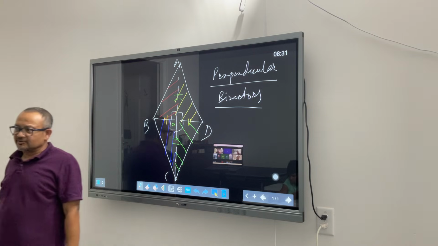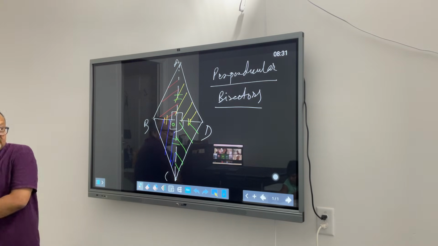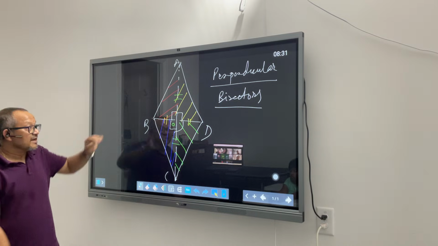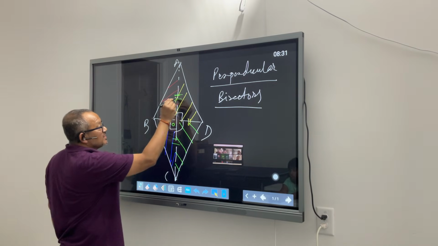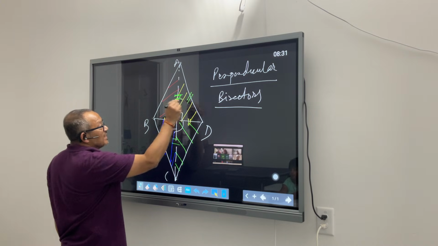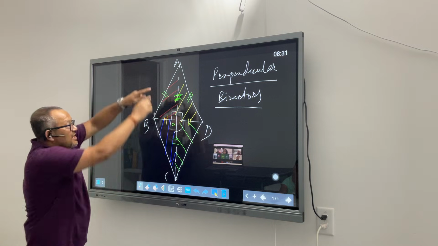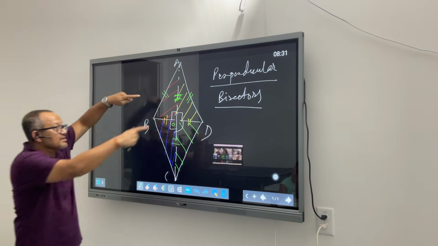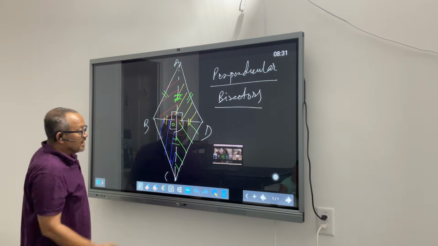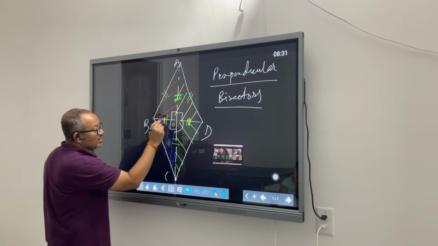Why am I saying so? Can somebody tell me? Okay, so Amol was saying that if I'm looking at red and yellow, these are congruent because these two sides are anyway common between the two triangles. This side's length and this side's length are the same because of the squash property, right? When you squeeze it, your sides are the same length. Now this one and this one are the same.